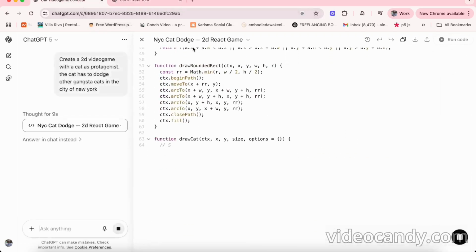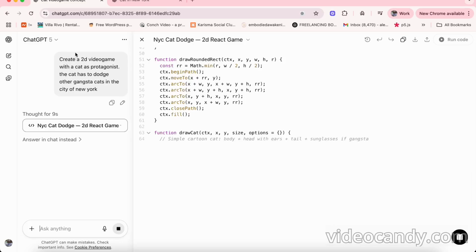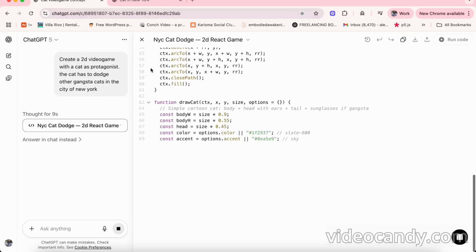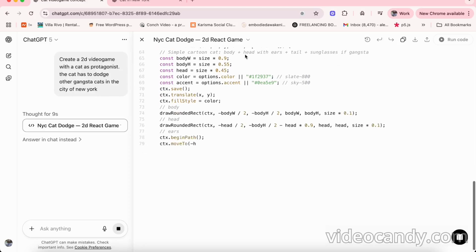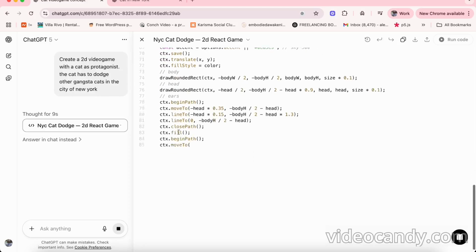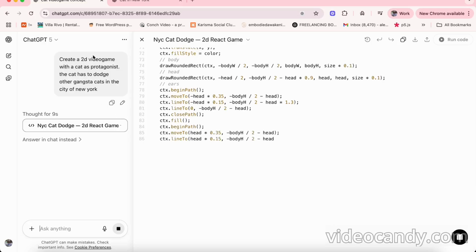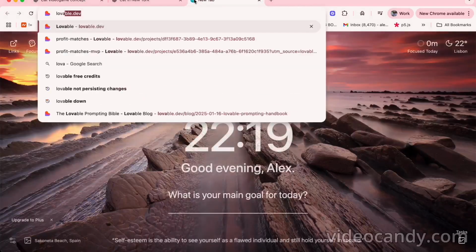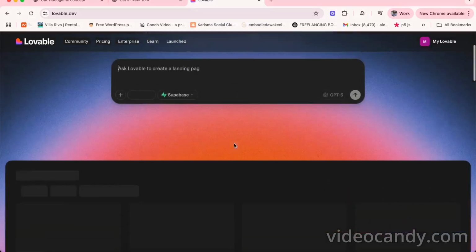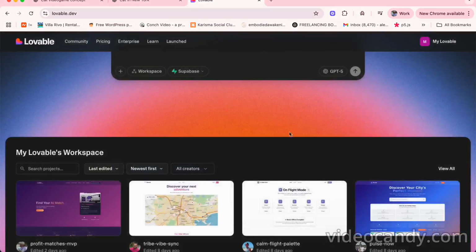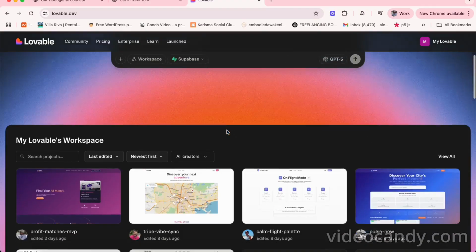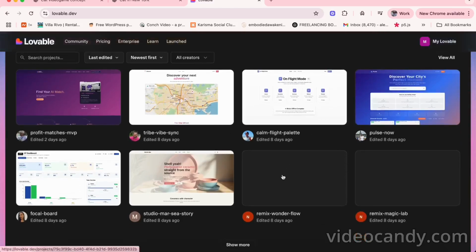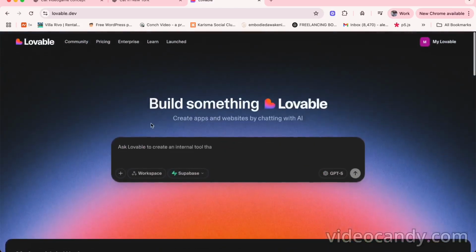So as you can see, we have our friend here, ChatGPT-5, working in the background to create the code needed for our video game, okay? And we have a similar view to what we would have in Lovable, because in Lovable, maybe later, I can try if ChatGPT-5 works in Lovable, but this is not the scope of this video.